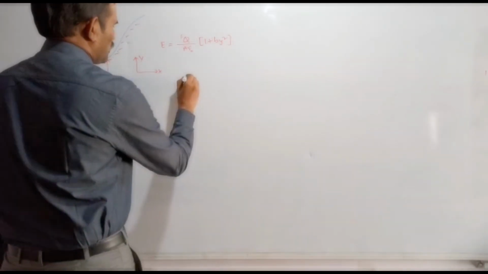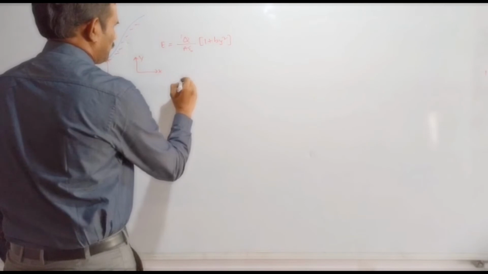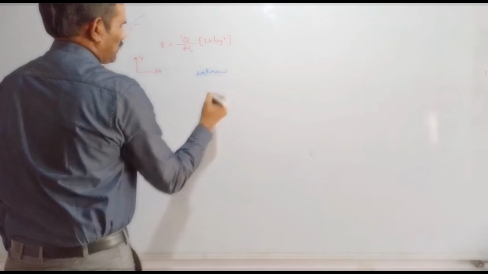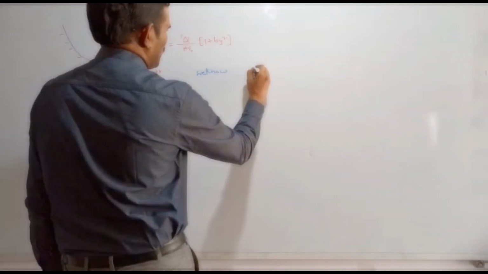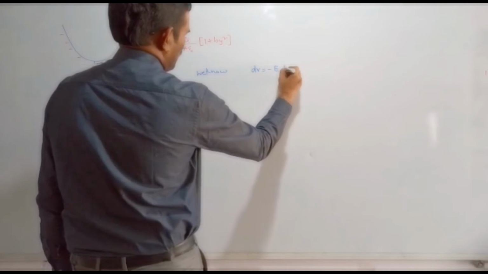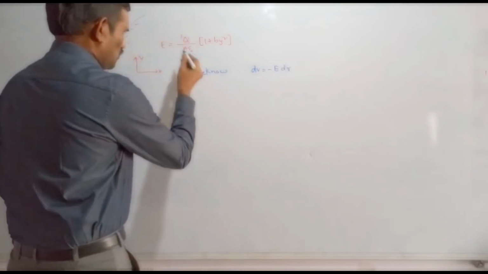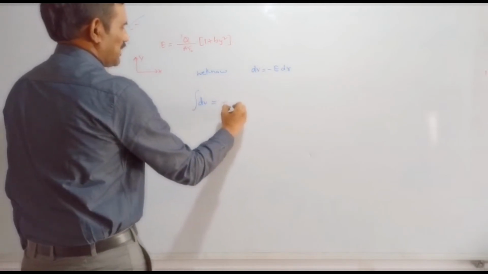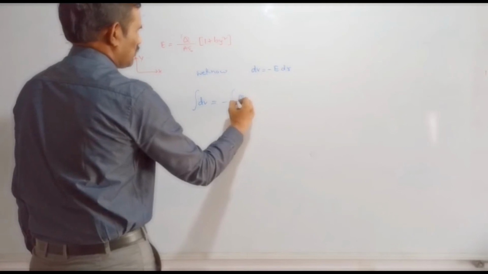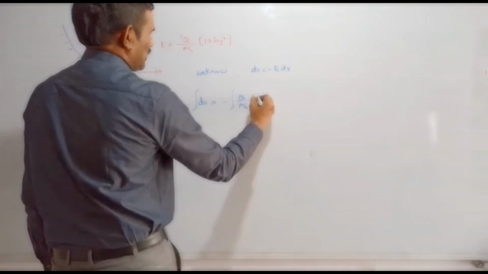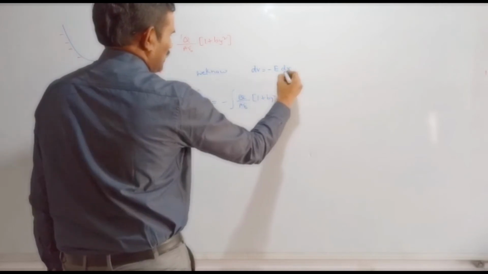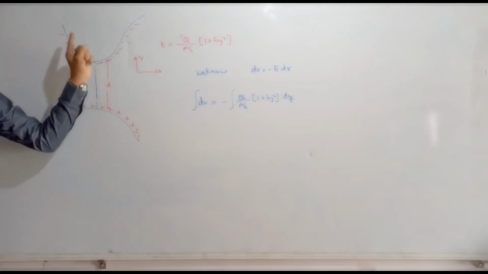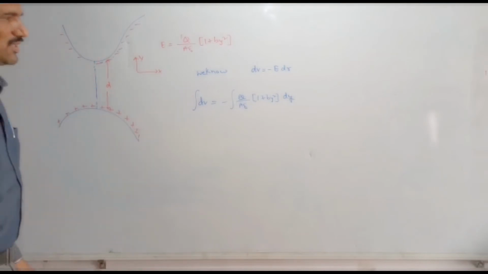So to calculate the potential difference, we know that we can write dV is equal to minus E into dr. So here I am applying the integral of dV is equal to minus E, where E is nothing but Q by A epsilon naught into 1 plus B y square, into dy. We need to substitute dy because this electric field is along the y axis. It is varying only with the y axis. So I am taking dy instead of dr, right? And so now these values you can write here. This gives some potential difference.